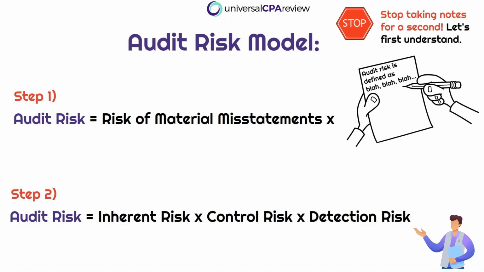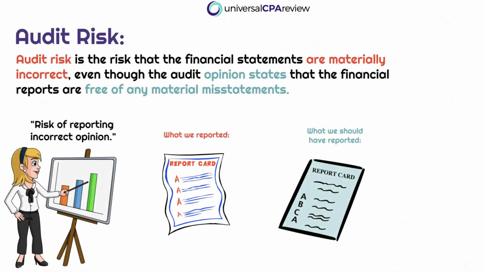So this is going to require that we take a step back. I want you to save the ink in your pen, and I want you to just think about the logic here. Thinking about this little formula, at the end of the day, the name of the game is determining the overall audit risk. And in layman's terms, we are trying to assess the risk that the auditor is wrong. And even more specifically, this is the risk that the auditor issues an incorrect clean opinion when a material misstatement actually does exist. Right, as an auditor, this is the worst case scenario. Our whole job is to provide assurance that we have evidence that the financial statements are accurately presented and are free from material misstatements, regardless of whether that's due to error or fraud.